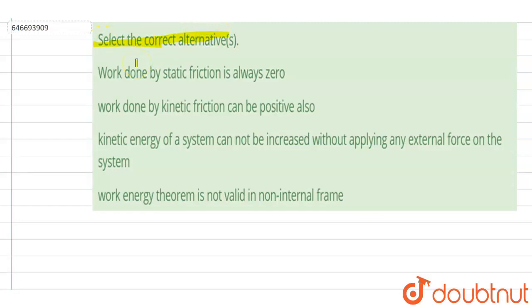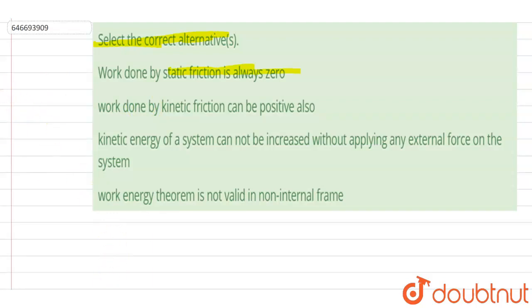Hello everyone, select the correct alternative. The first option says that the work done by static friction is always zero. If I talk about any friction, friction tries to stop the relative motion between the two surfaces.